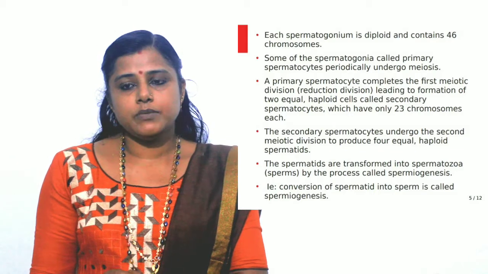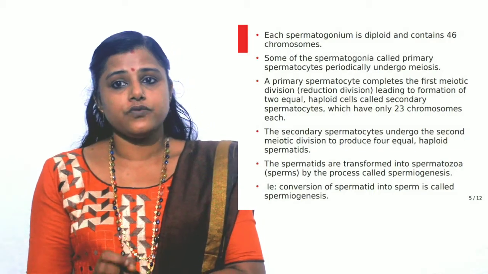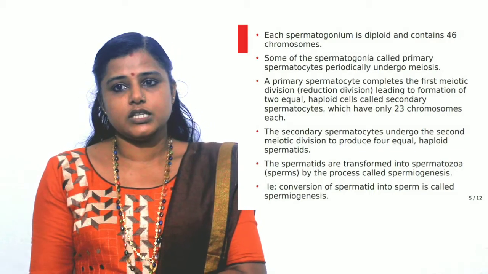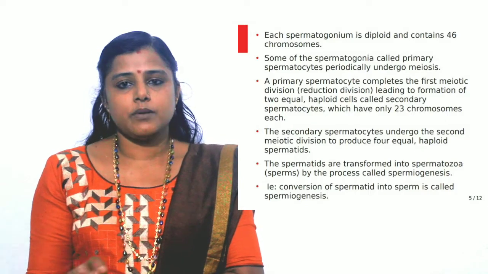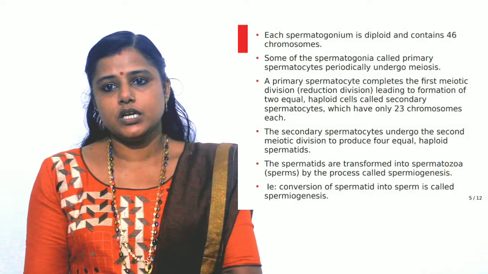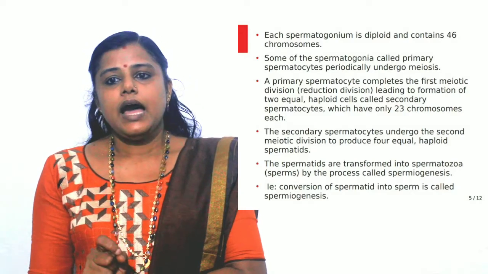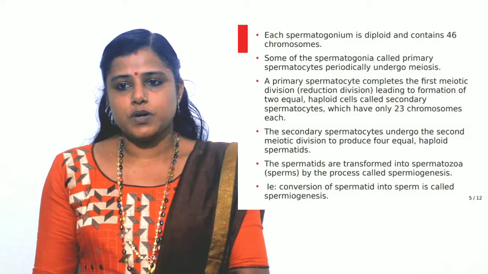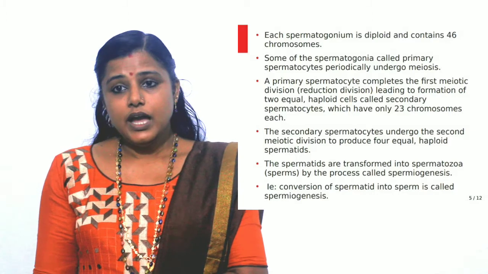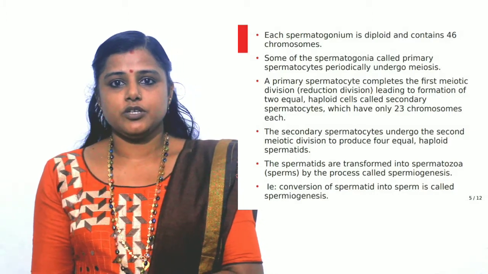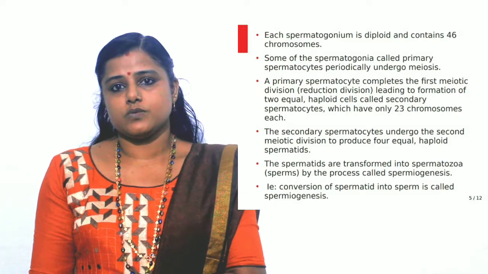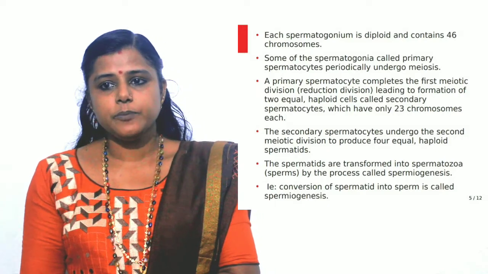So each primary spermatocyte undergoes the first meiotic division. Actually the reduction in the chromosome number occurs in the first meiotic division and forms two equal haploid cells, and they are called secondary spermatocytes. And the chromosome number of a secondary spermatocyte is only 23 chromosomes, that is the haploid chromosome number.